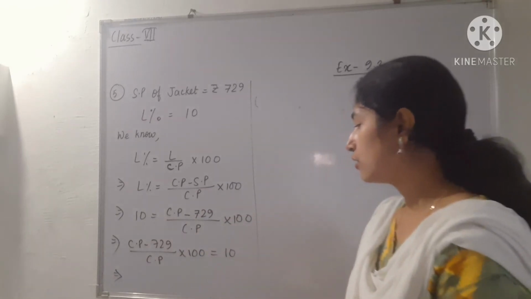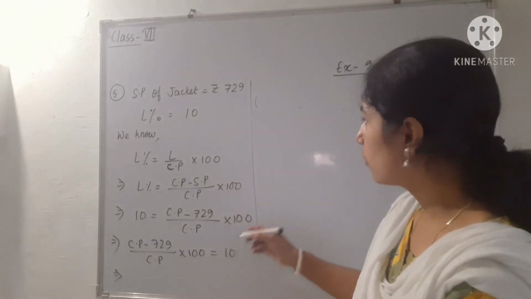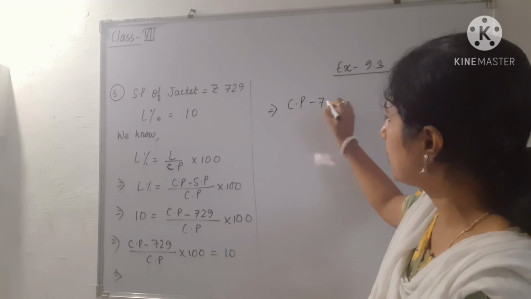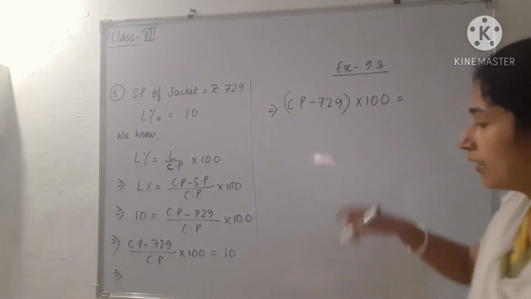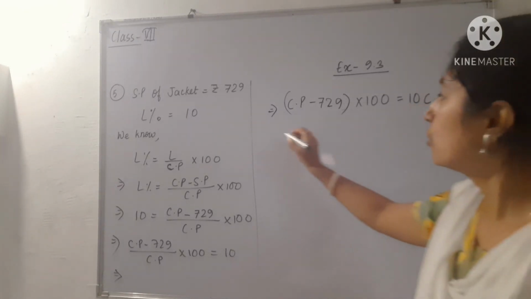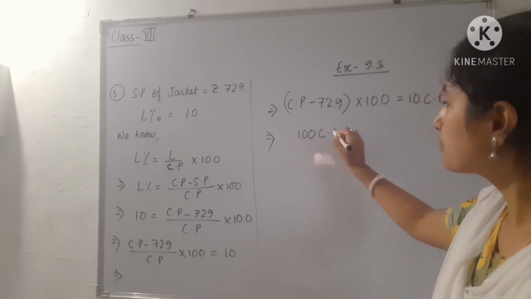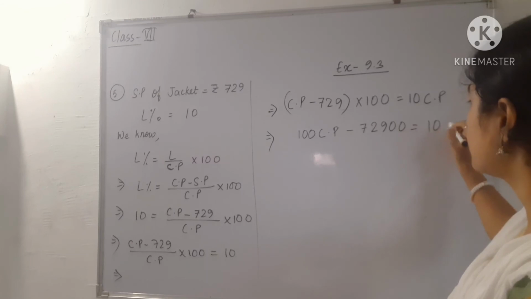Then into 100. Next I am interchanging the two sides. So the next step will be what? Here CP minus 729 into 100. We have to apply the distributive property here. Then 10 will be multiplied with CP, so this will be 10 into CP. Next you have to multiply, that will be 100 CP minus 72900 is equal to 10 CP.